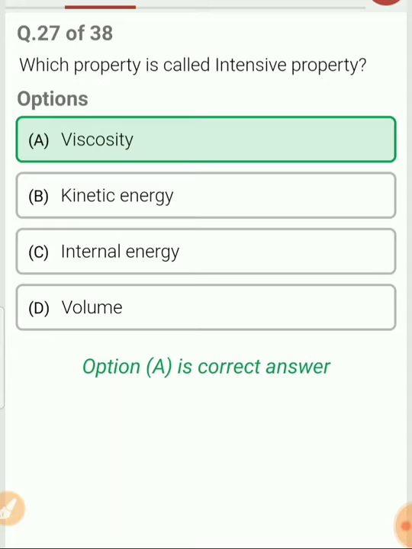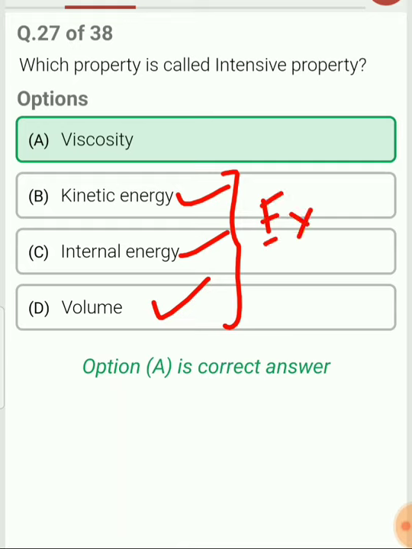Volume also depends upon the mass. Fine. So these three, B, C and D, they are what? They are extensive properties. You need to remember this set of properties which are extensive and those which are intensive. So all the three are extensive and the first is the intensive property.